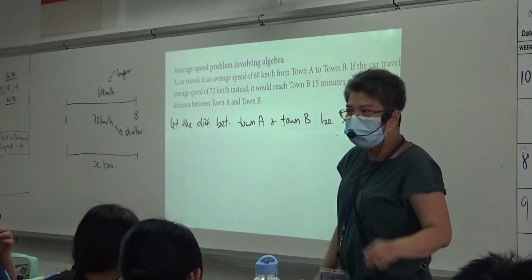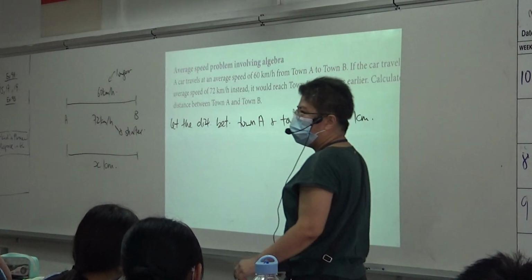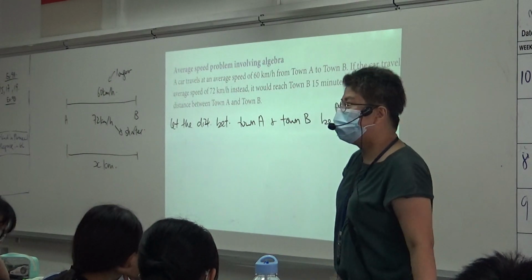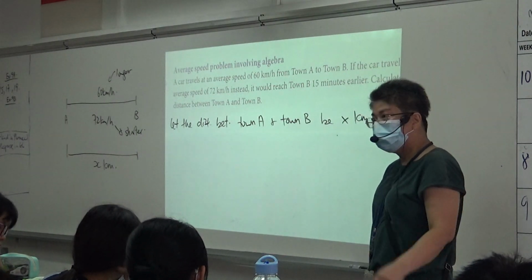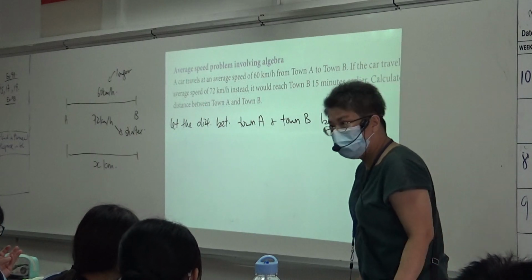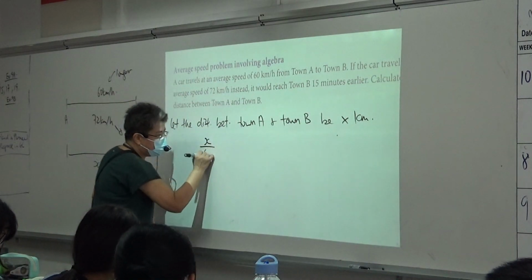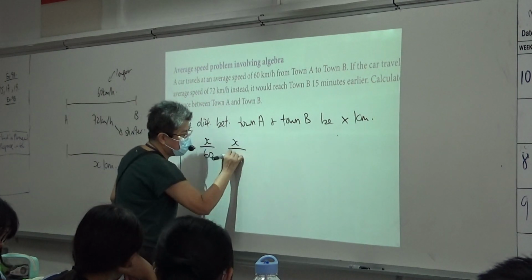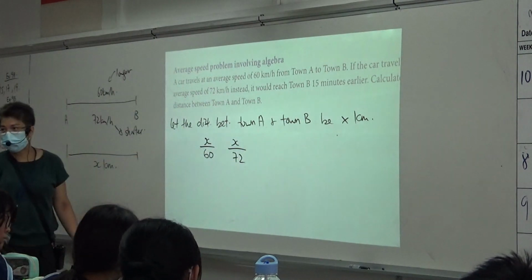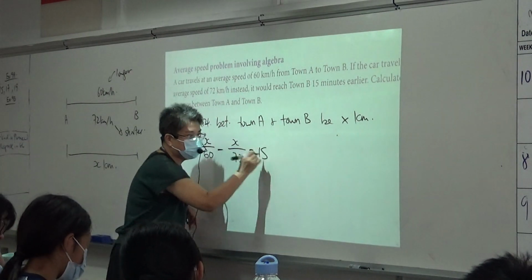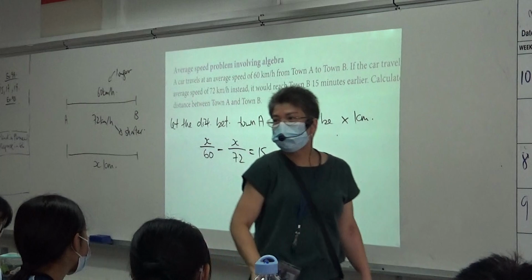Now, can you tell me the speed is given in what units? Km what? Per hour. Okay. Now, distance divided by speed, right? I'll get time, right? If I put 15, is this correct?